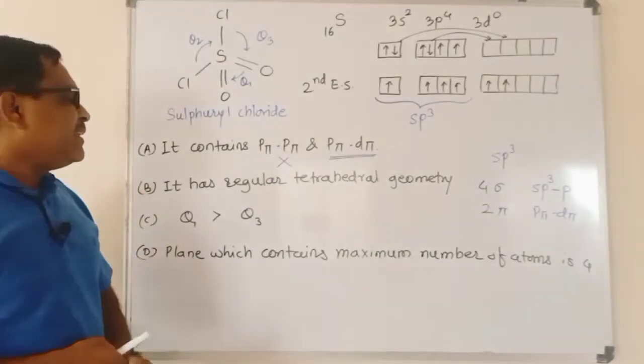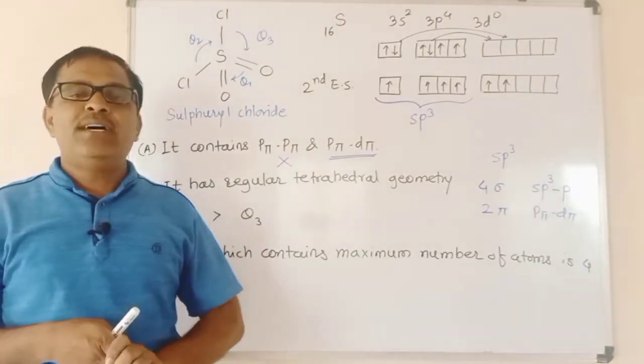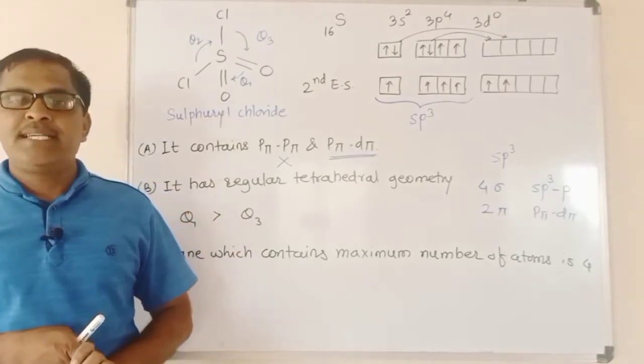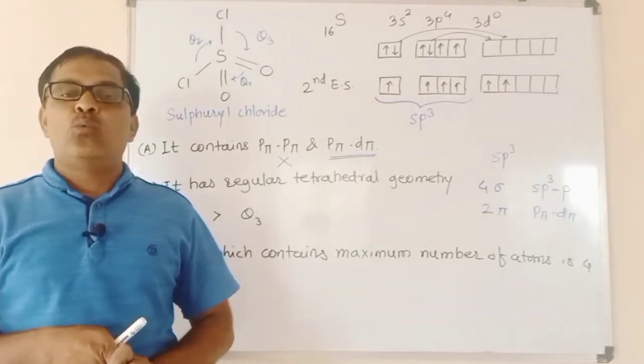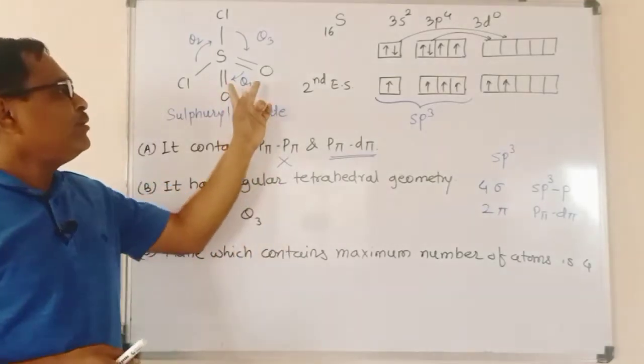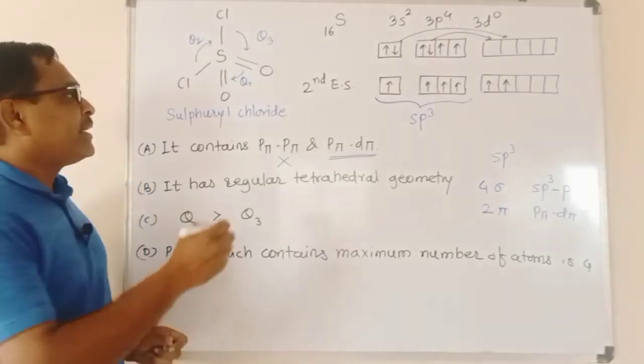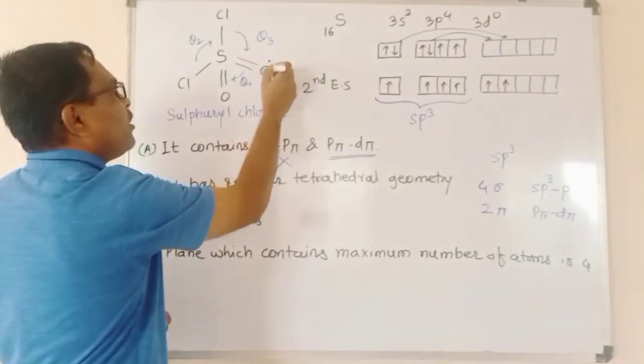Second option is it has regular tetrahedral geometry. Regular tetrahedral geometry is seen when the bond angle is 109 degrees 28 minutes. But the oxygen atoms carry 2 lone pairs of electrons.